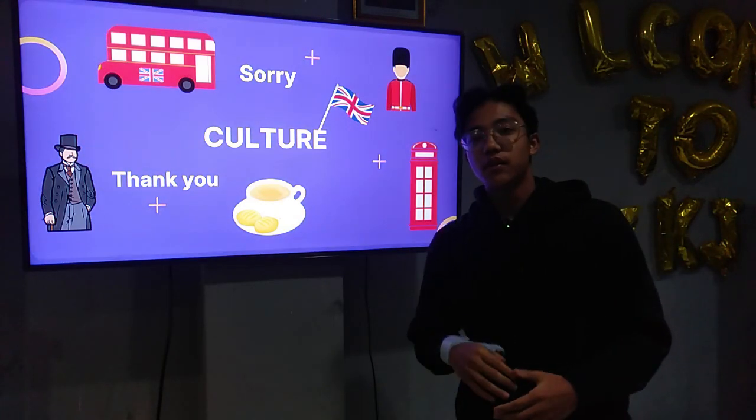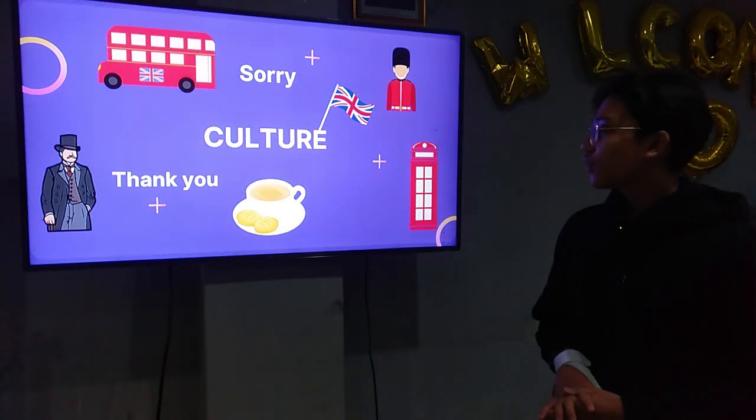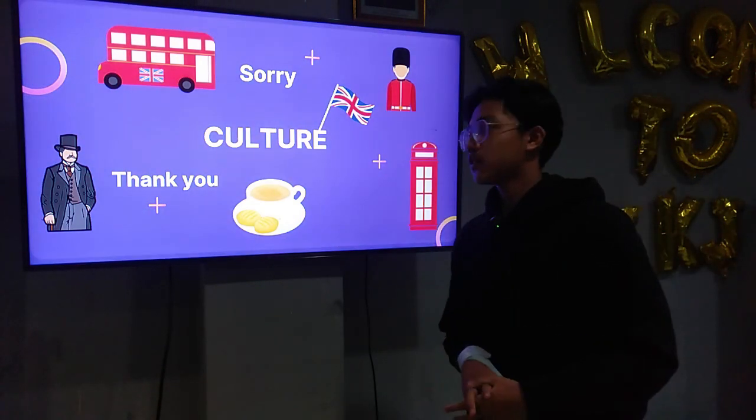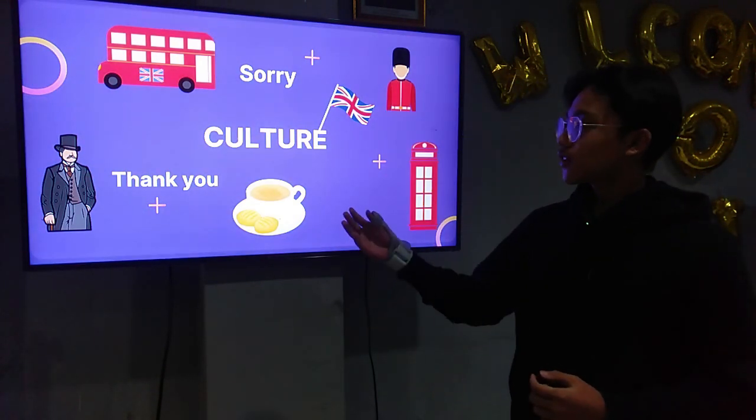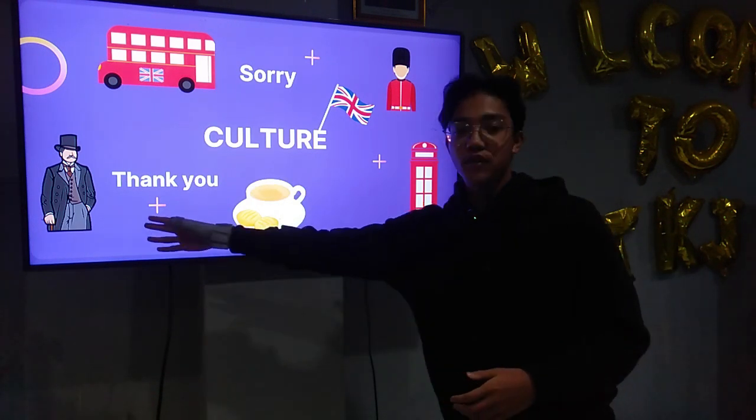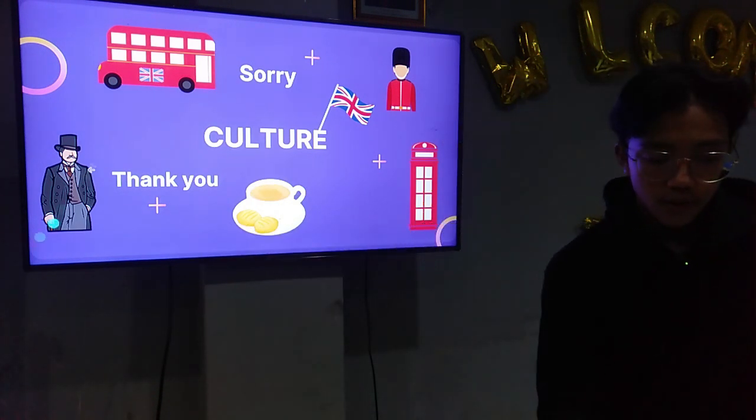For the culture in the United Kingdom, for fashion, they actually used styles from back in the 19th century. They use fashion like you can see in the picture here.